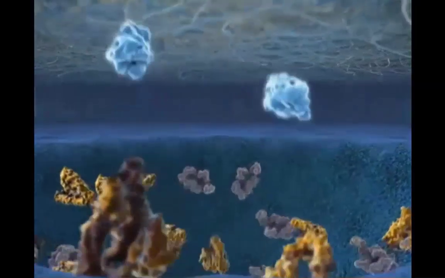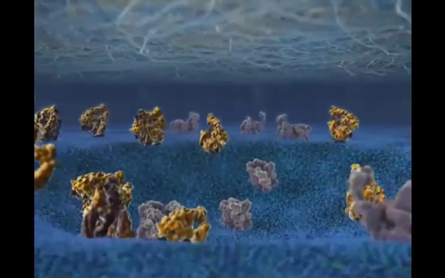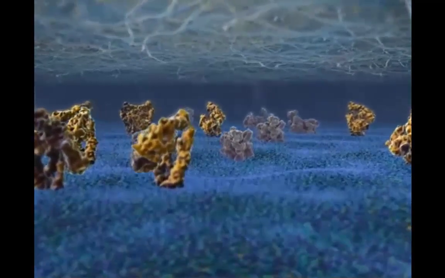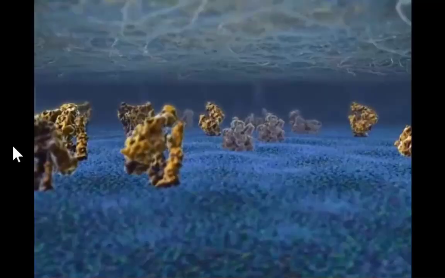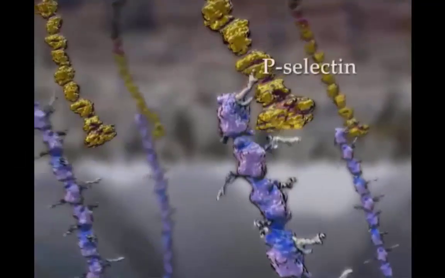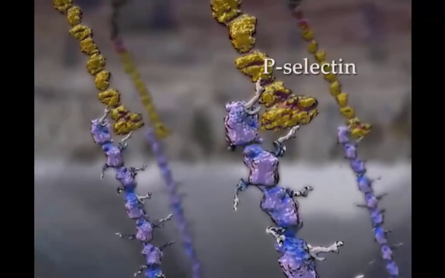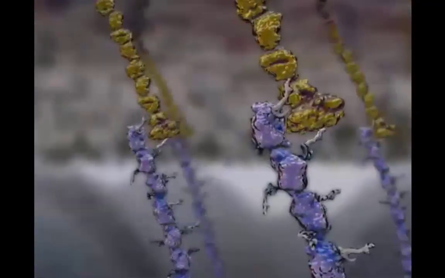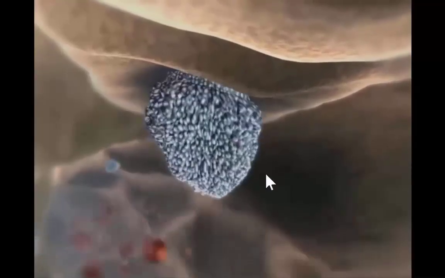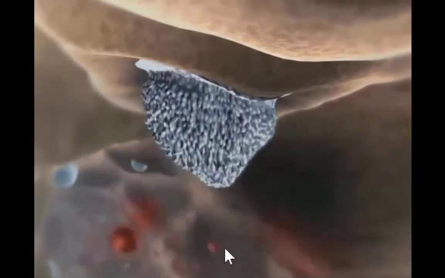In the plasma membrane, through exocytosis, the membrane fusion, these proteins are now exposed to the outside of the cell. Many proteins are plasma membrane-bound proteins. P-selectin is one of them. When leukocytes are rolling on the blood vessels, they utilize this P-selectin interaction. If you look at the blood stream, the red blood cells are flowing very fast, but leukocytes are relatively slower, and they are not flowing, they are rolling on the surface of the blood vessel.